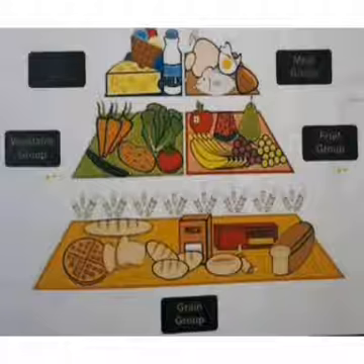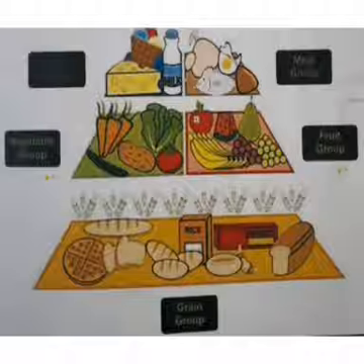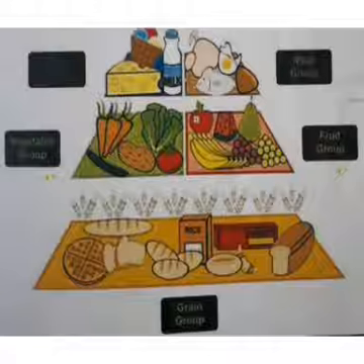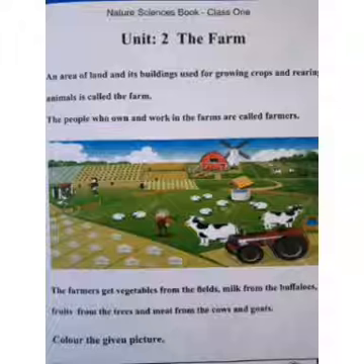Dear students, do you know from where we get the food that we eat? Okay, I will tell you about it in this unit. Our unit number 2 is the farm. This unit is at page number 44 of your Nature Sciences book. Now open the page number 44 of your Nature Sciences book. Good. Let's start reading.